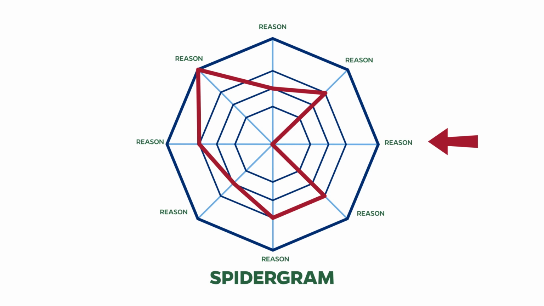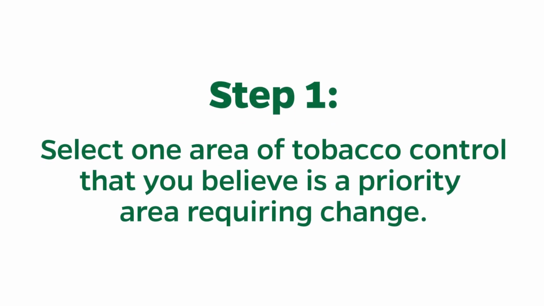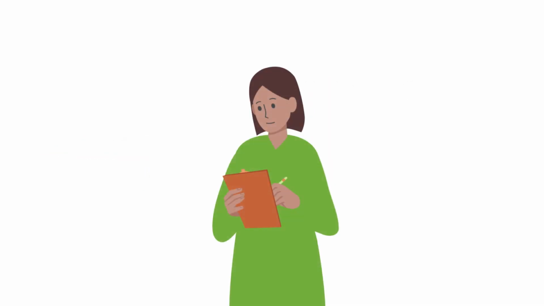There are 4 steps to this spidergram activity. Step 1. After reviewing your shared vision and current situation, select one area in tobacco control that you believe is a priority area requiring change. Write down the specific problem associated with this area.